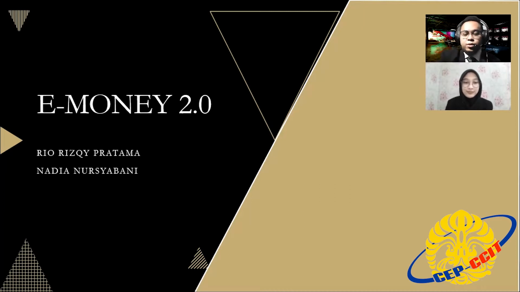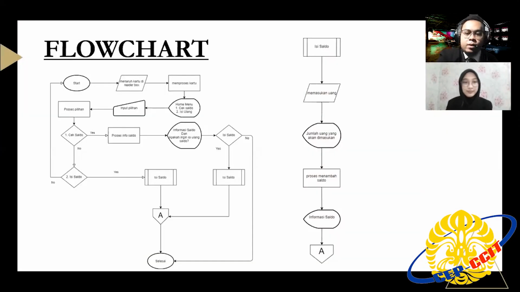Why do we choose Imani? Because Imani already has many users, but has not implemented the money system in general with one machine for all banks. This is our programming algorithm flowchart.